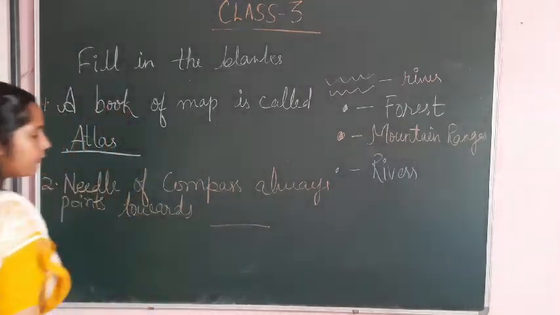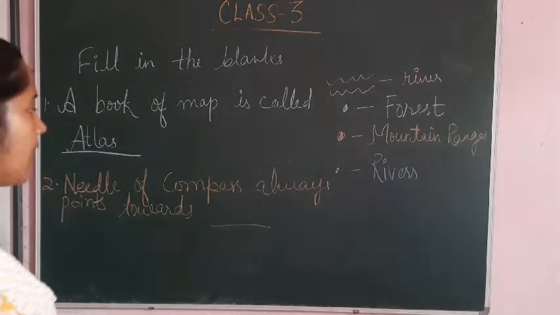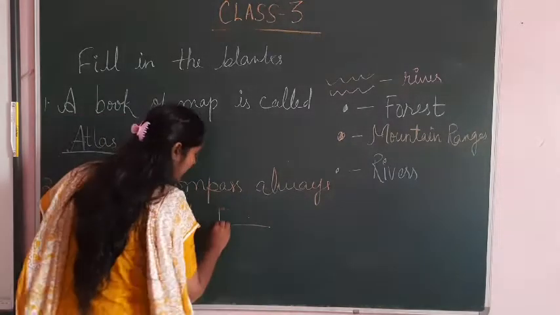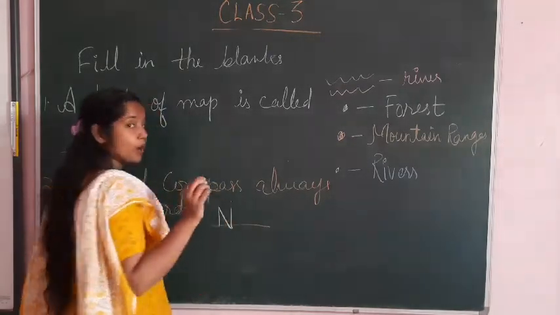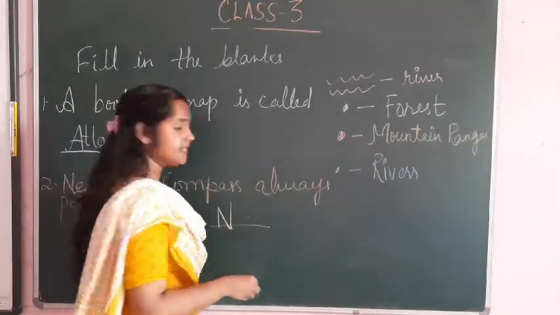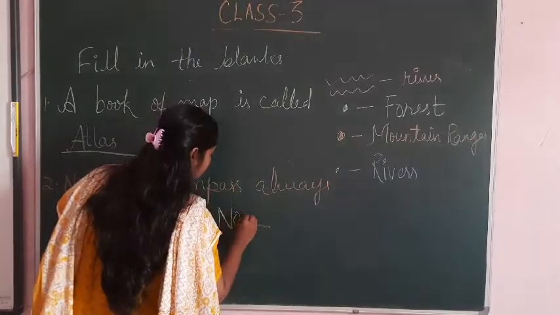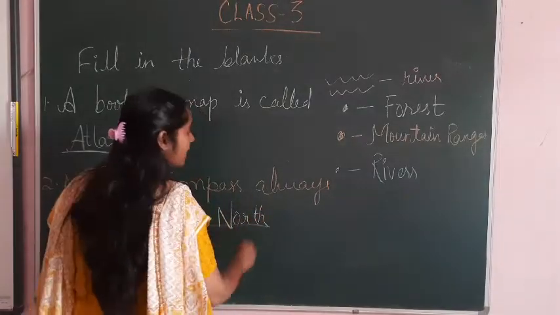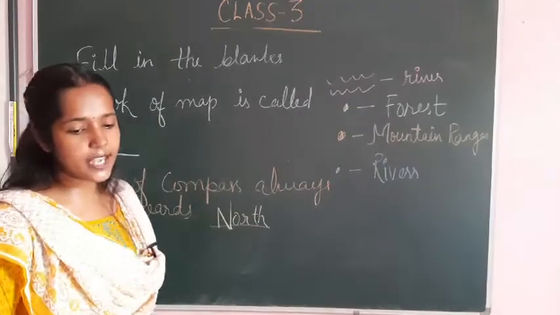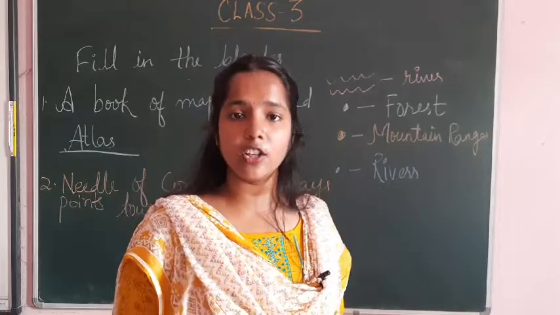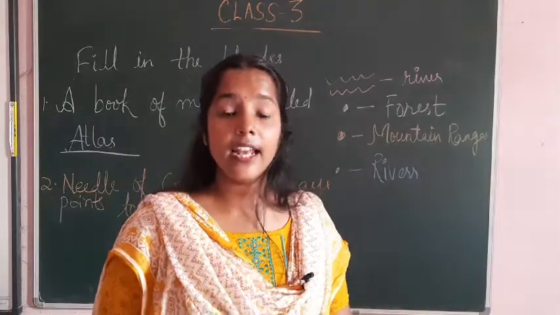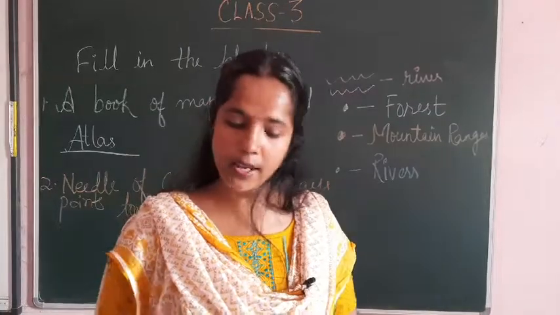You have to fill that. It means north. A compass always has its needle pointing towards the north direction. You have to write north. One more question: sunset is in which direction? The sun sets in the west direction.